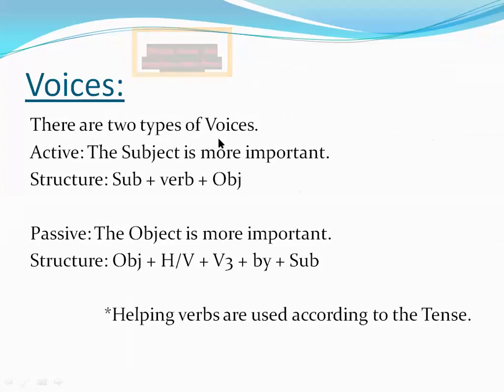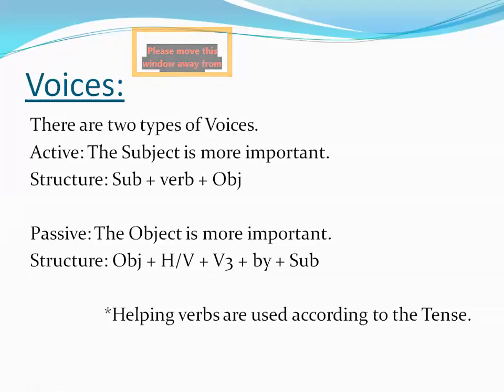There are two types of voices, active and passive voice. The subject is more important in active voice. That's why the structure is subject plus verb plus object, the simplest structure.